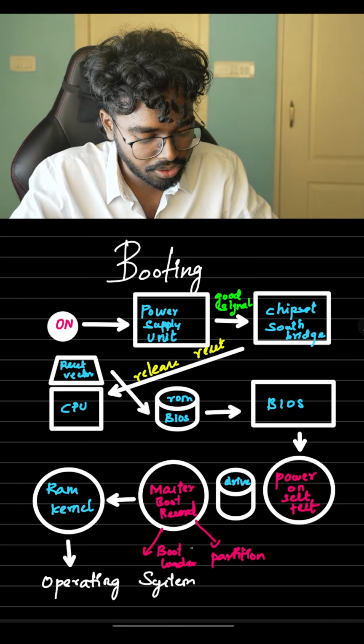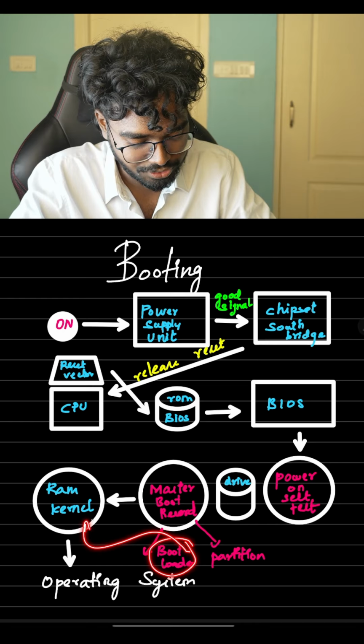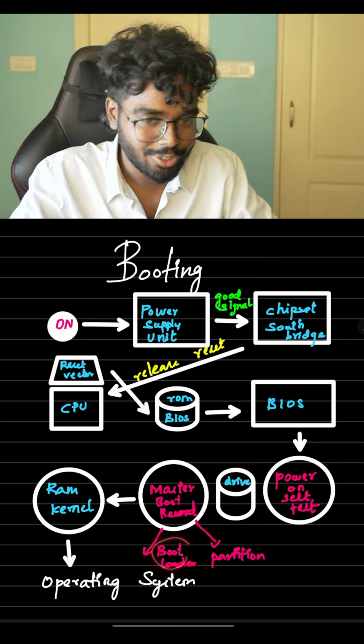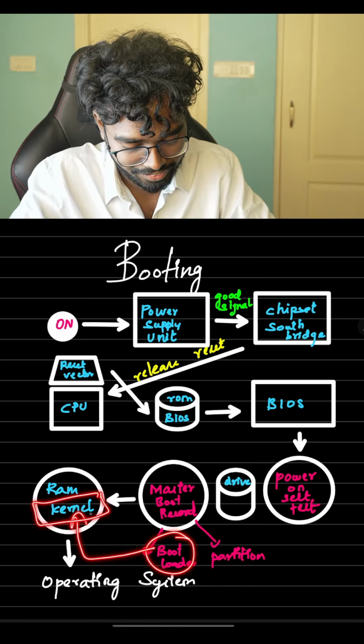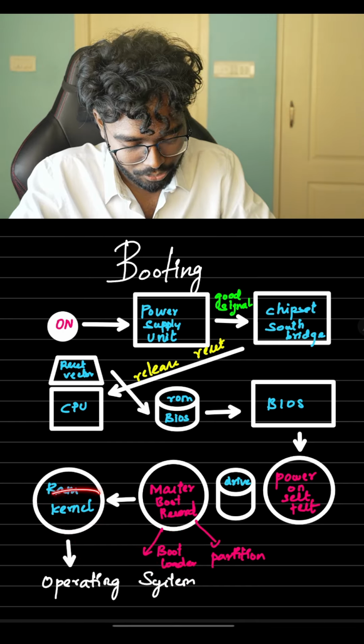This bootloader further will have the information of the kernel, which is known as the brain of the operating system. Now this kernel information is loaded into the RAM protected area, and this guy will take the final charge and will load the operating system.